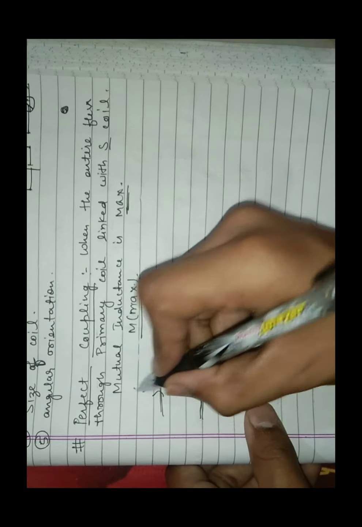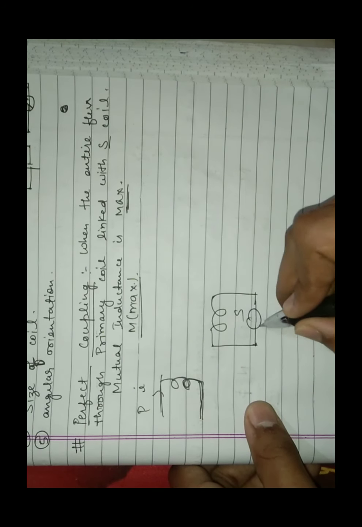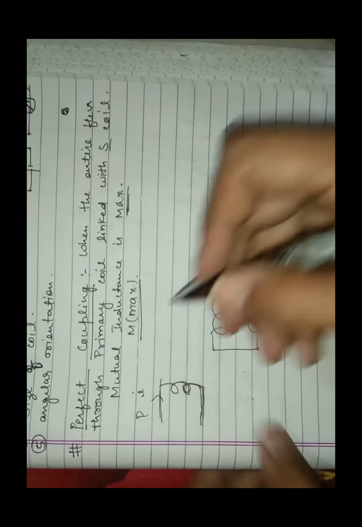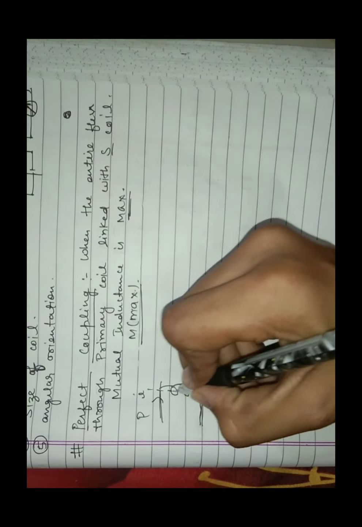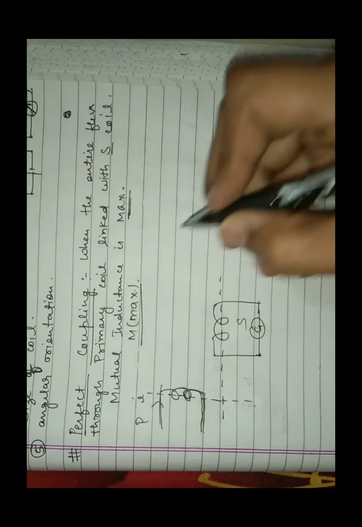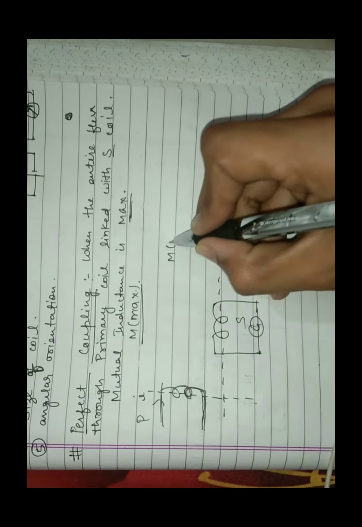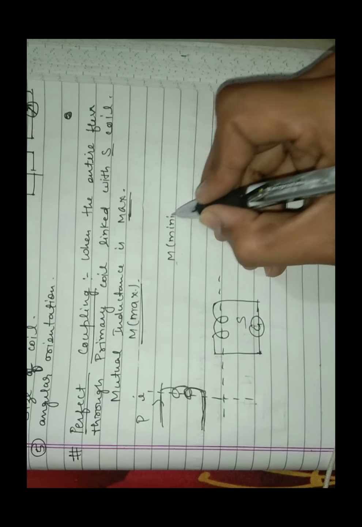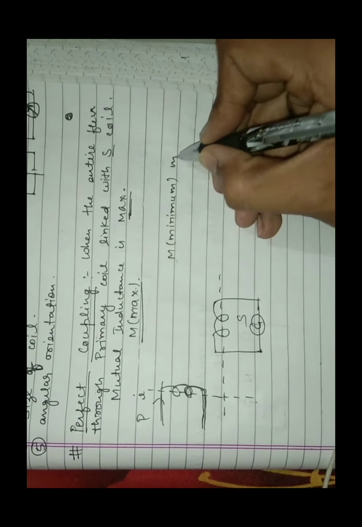This is our primary coil and it is producing current, and the current is linked to the secondary coil. This is our galvanometer. These coils are placed mutually perpendicular, so M, the mutual inductance, will be minimum.